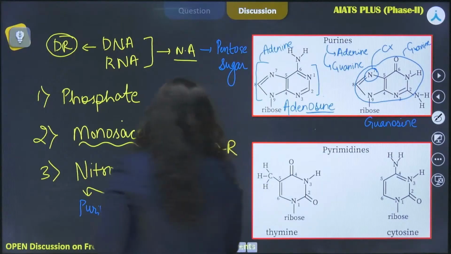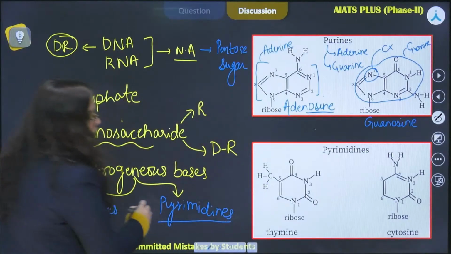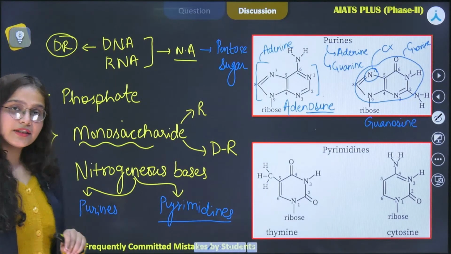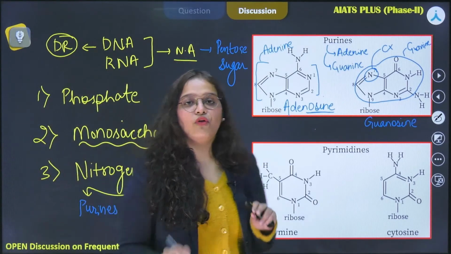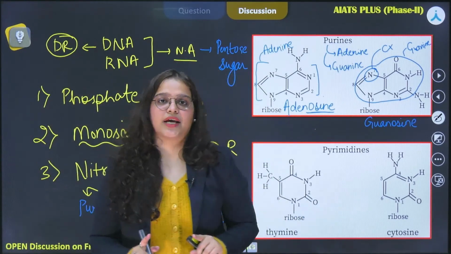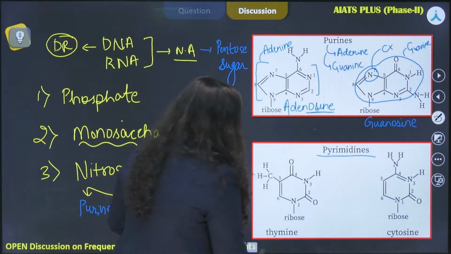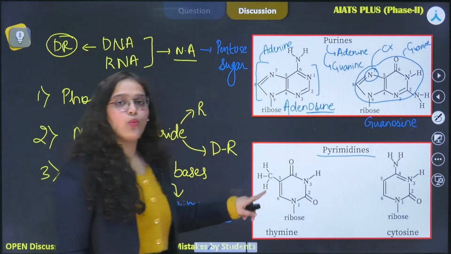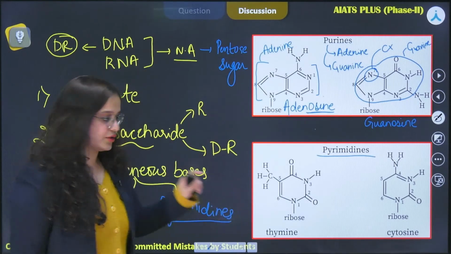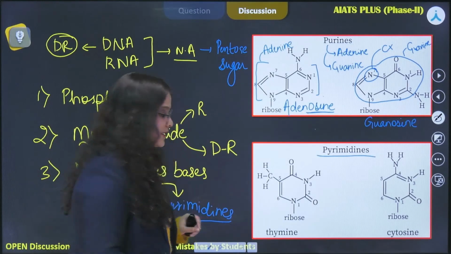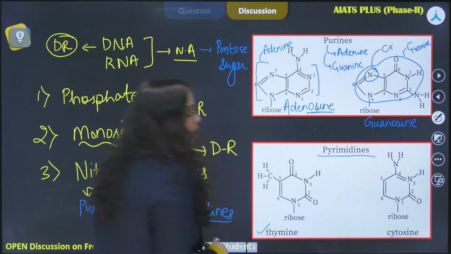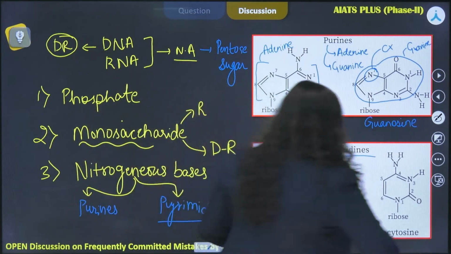Similarly, if we talk about the pyrimidines, the pyrimidines are characterized by the presence of only a single heterocyclic ring. As you can see in the figure, we have our pyrimidines, and there is only one ring present in the structure. The examples of pyrimidines include thymine and cytosine.